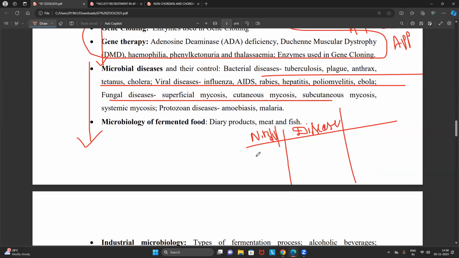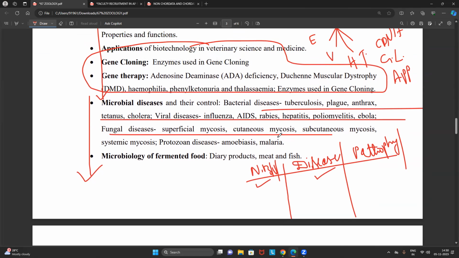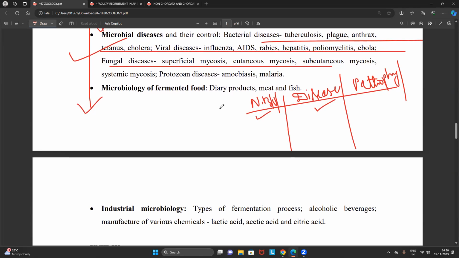Another way is they'll give the microorganism and ask the disease caused by it, and they may raise questions from its pathophysiology also. It is not at all difficult. We can cover it in 2 to 3 classes very elaboratively. Even if I don't teach this, you can read it very easily.